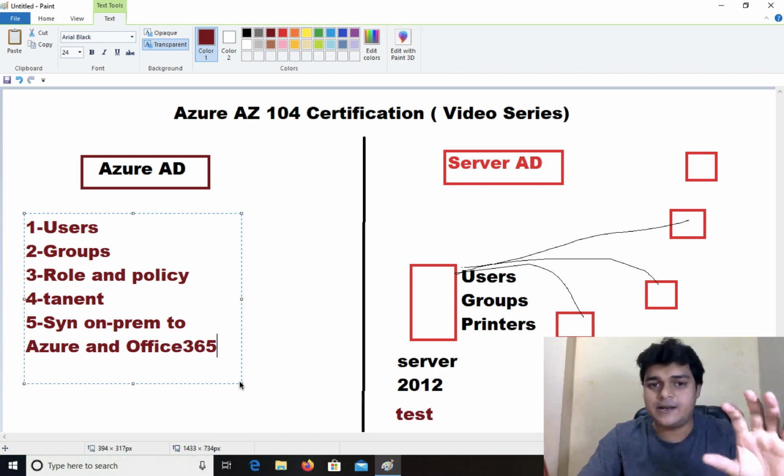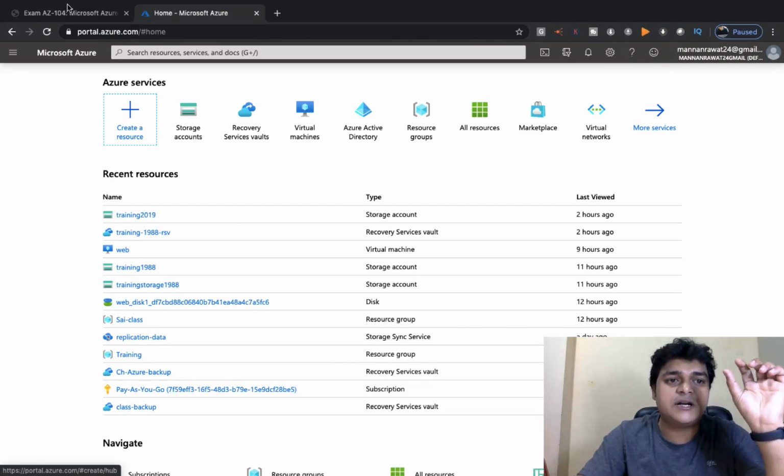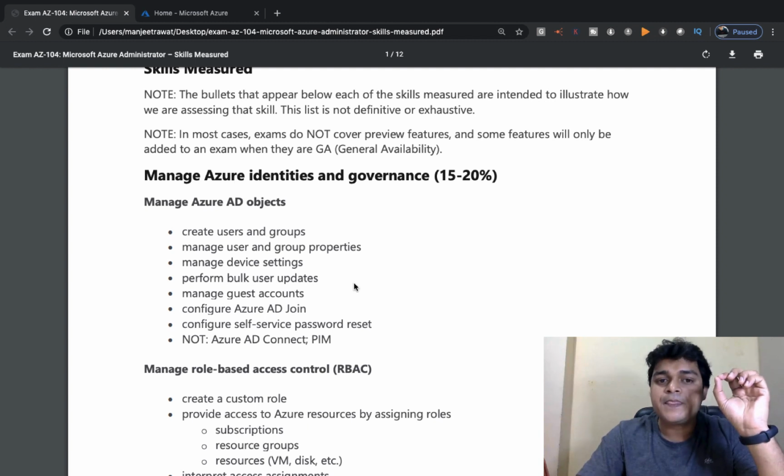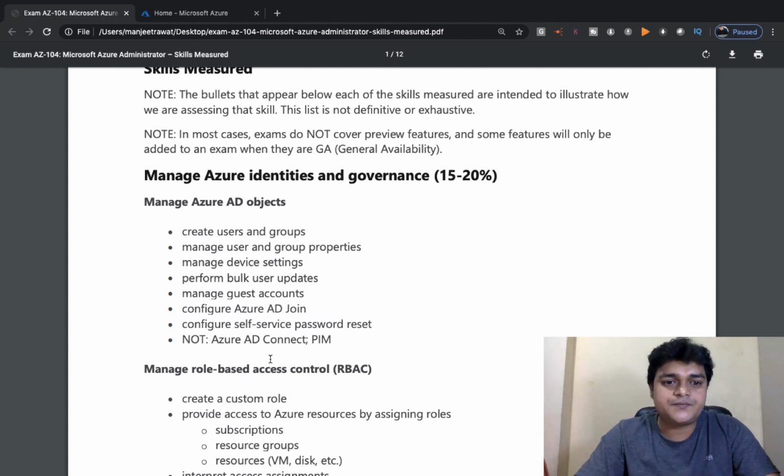So we will discuss later. We just need to follow the course content of our AZ-104 so that you can clear your examination. Right now we are discussing create user and groups, and trying to understand the properties of user and the properties of group. So we will cover two topics: create users and groups, and create and manage user and group properties, right?